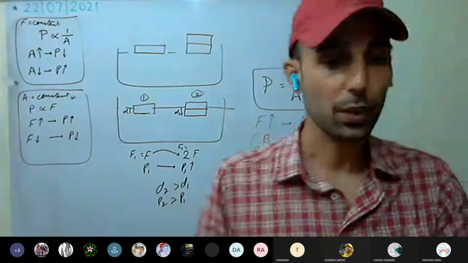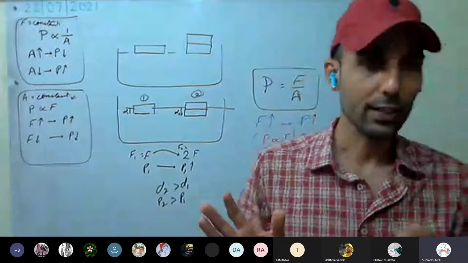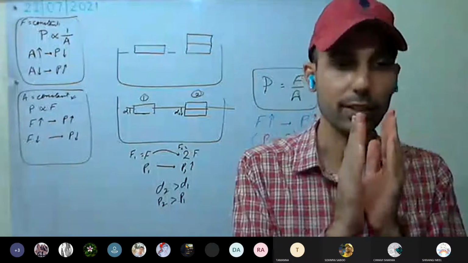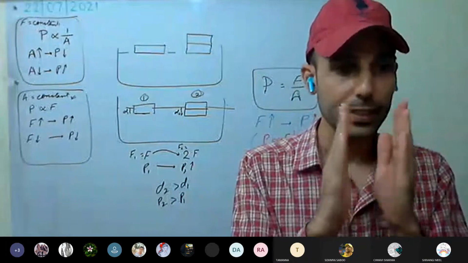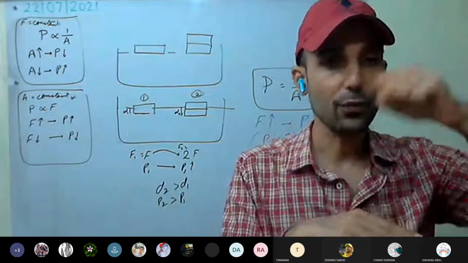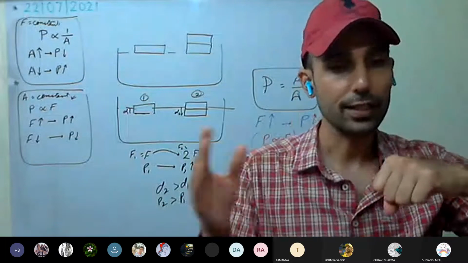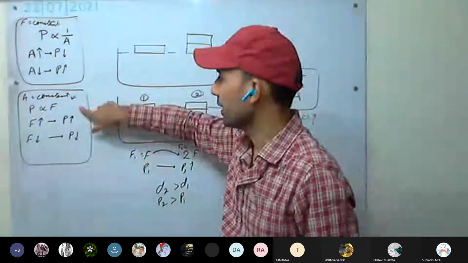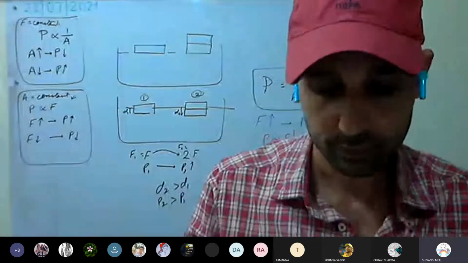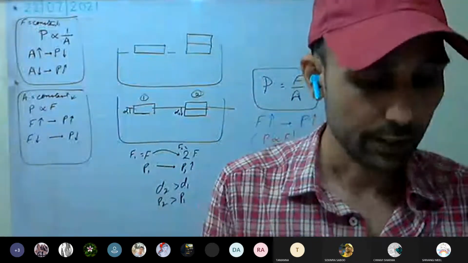Okay, this is clear to all. So what we can conclude: if we decrease the surface area, pressure increases. If we increase the surface area, pressure decreases. If we increase the force applied, pressure increases. This is clear? You all have understood? Yes, sir.